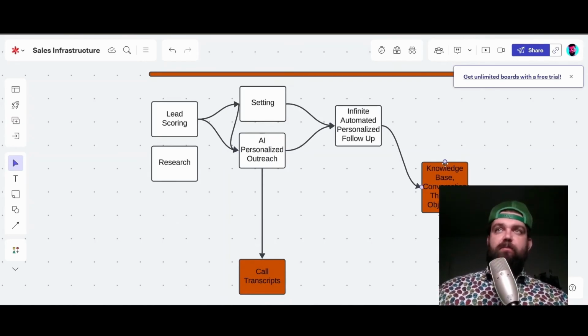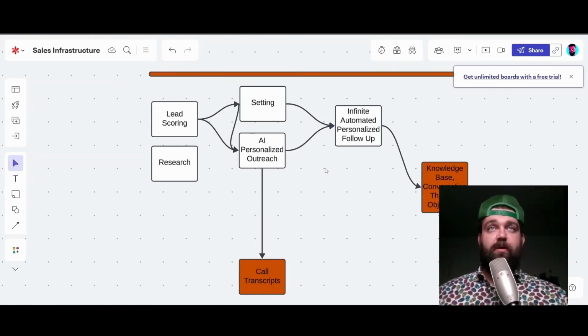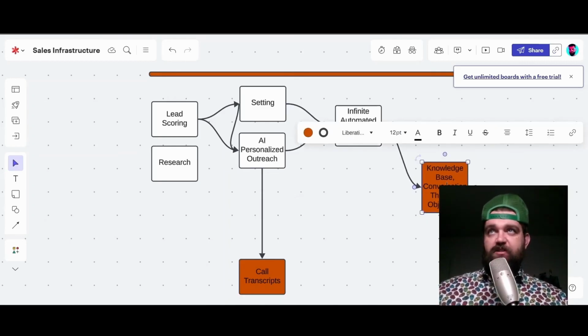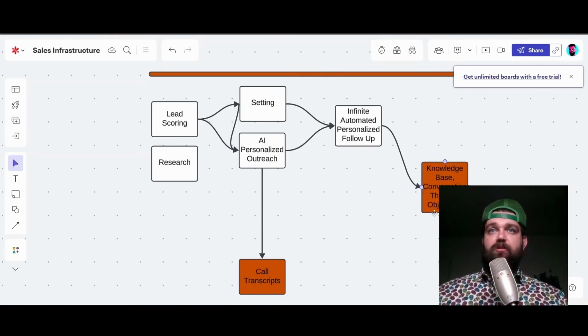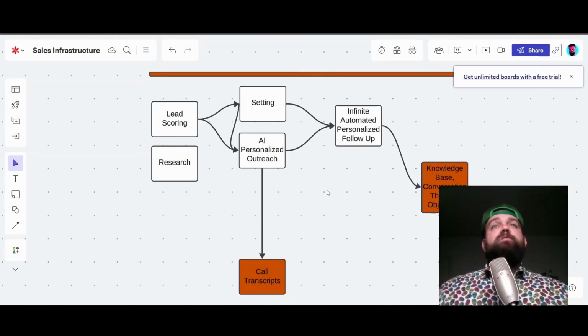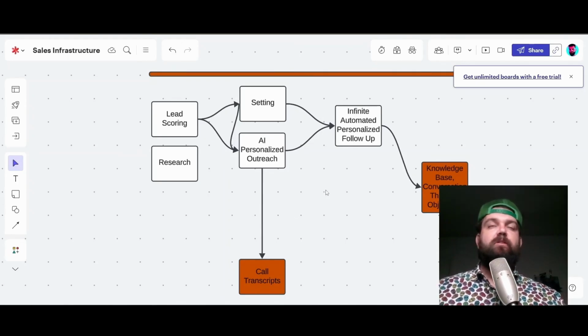So it'll email them on an infinite kind of loop randomly with little segments or notes from what happened with our interaction. So it has context that's based on conversation threads. It's trained on knowledge base, the different objectives. So this sales system takes a lot of the heavy lifting and it makes sure that we never ever miss a lead and that we never forget what the prospect or the potential client was interested in, and we know how to engage with them in the CRM.